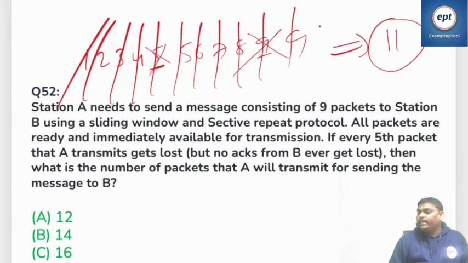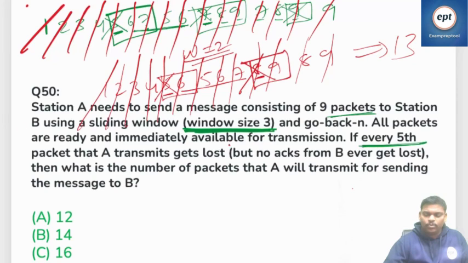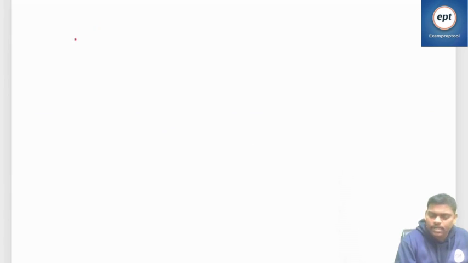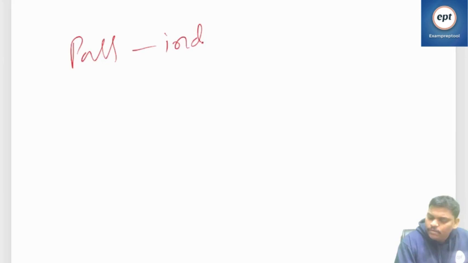If you want maximum retransmissions, at fail time go for cumulative, at pass time go for individual. Pass time go to individual, fail time go cumulative, you will get the maximum retransmission. That is the trick in the previous problems. For this go back n problem, the trick: pass, go individual.